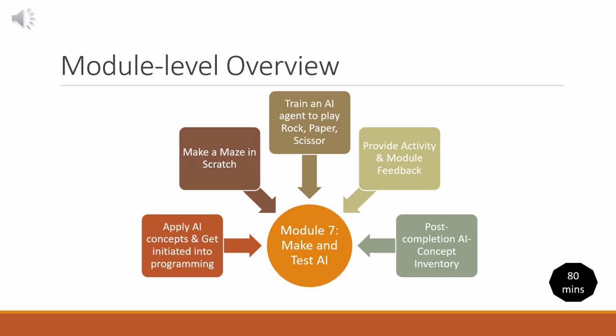Our curriculum culminates in Module 7 with creative application projects. Students make and solve their own mazes in Scratch, applying programming skills to concepts they first encountered physically. The highlight is training an AI system to recognise hand gestures for rock, paper, scissors. Students collect training data by performing gestures, train the model, and then play against their AI creation. This full circle moment, from understanding AI concepts to actually creating AI, brings everything together in a tremendously satisfying finale.